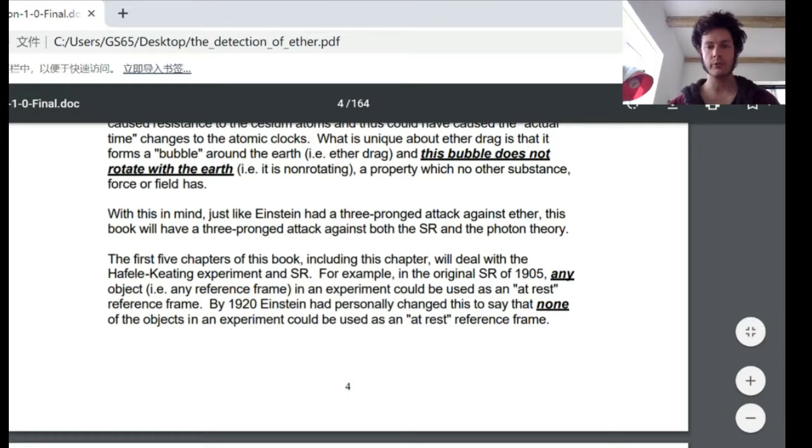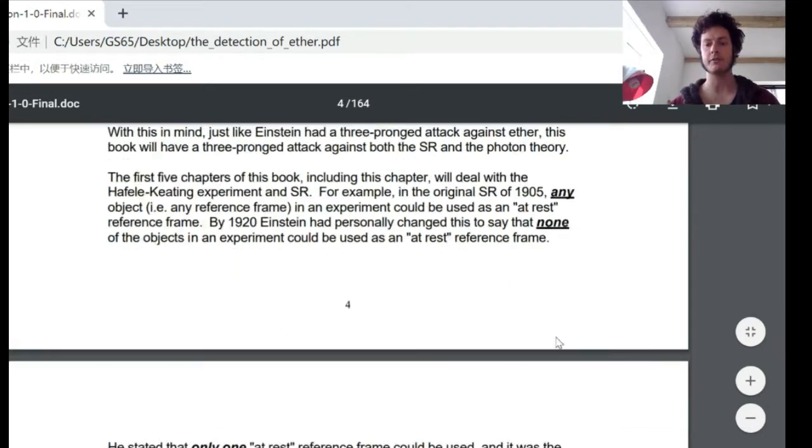The first 5 chapters of this book, including this chapter, will deal with the Hafele-Keating experiment and special relativity. For example, in the original special relativity of 1905, any reference frame in an experiment could be used as an at-rest reference frame. By 1920, Einstein had personally changed this to say that none of the objects in an experiment could be used as an at-rest reference frame.